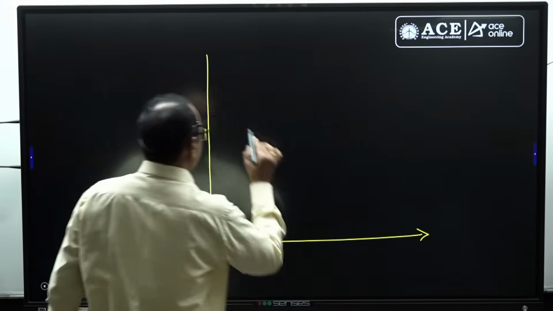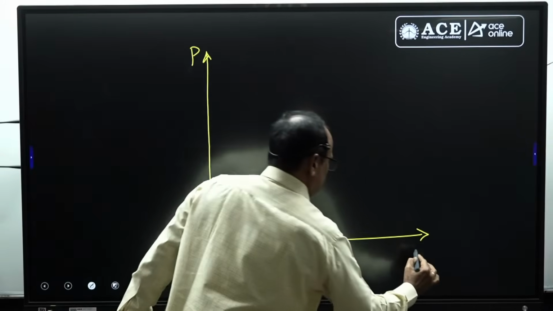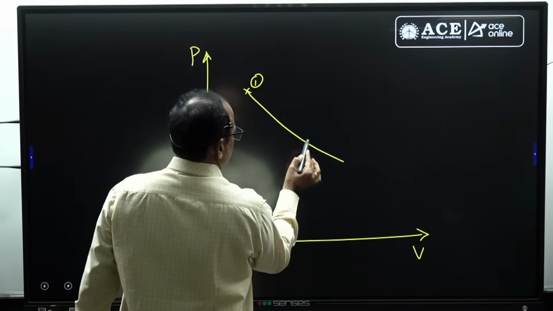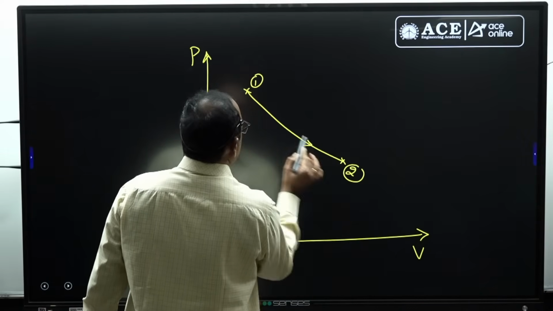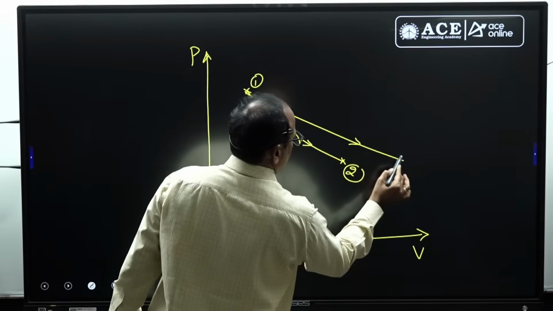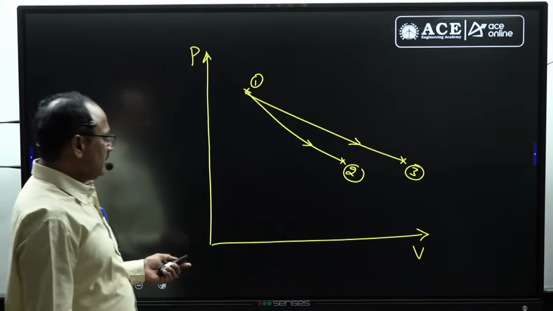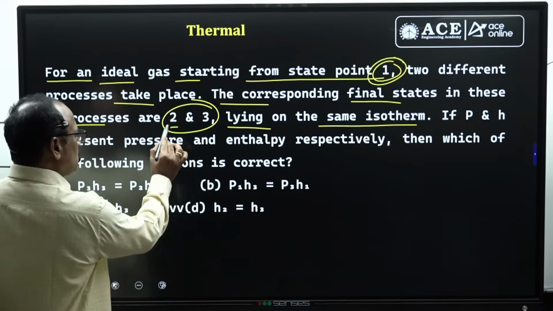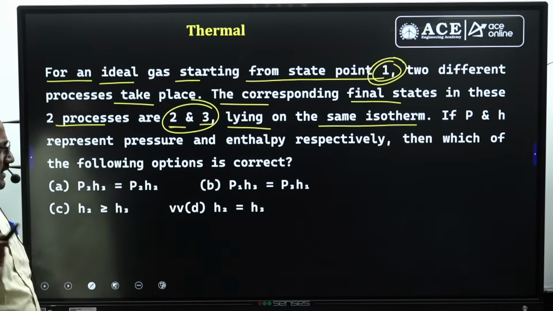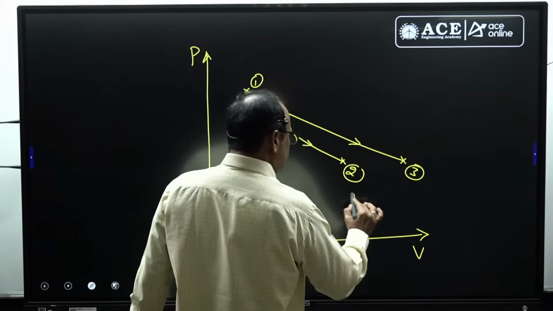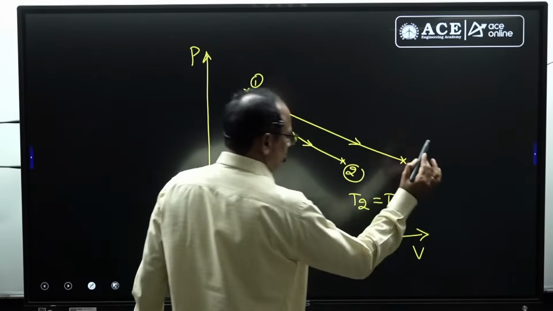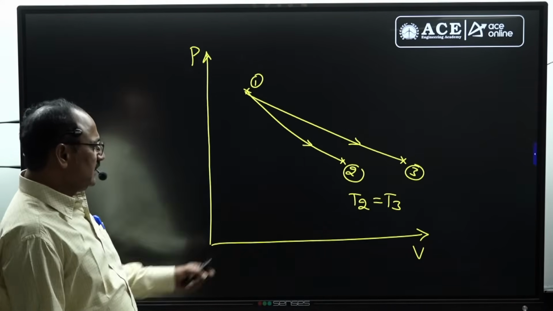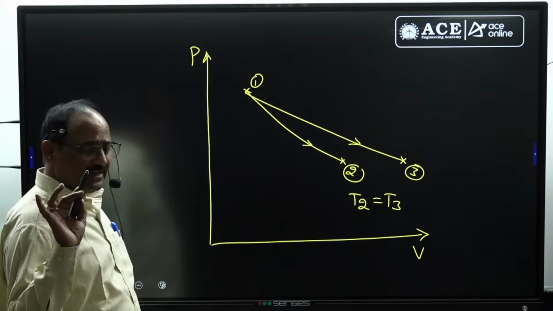This is the PV diagram, pressure versus volume diagram. This is the initial state 1. 1 to 2 is a process like this. 1 to 3 is another process like this. Then what is happening at state 2 and state 3? They are lying on the same isothermal. That means 2 and 3 are lying on the isothermal. Its meaning is temperature at state 2 equal to temperature at state 3. Right? Temperature at state 2 and temperature at state 3 both are identical, because the states 2 and 3 are lying on the same isothermal.